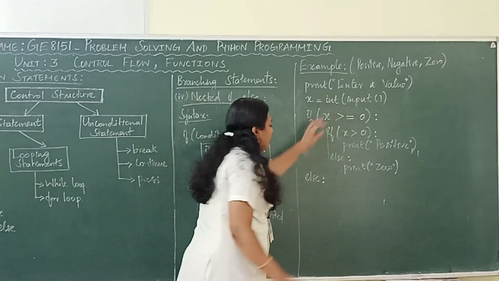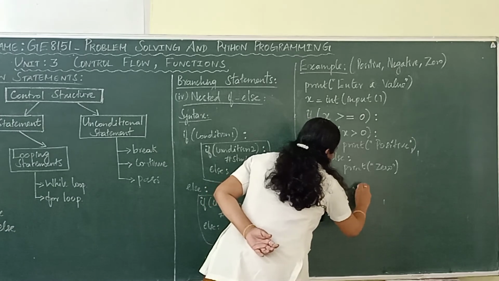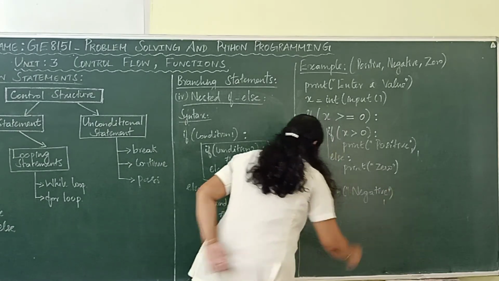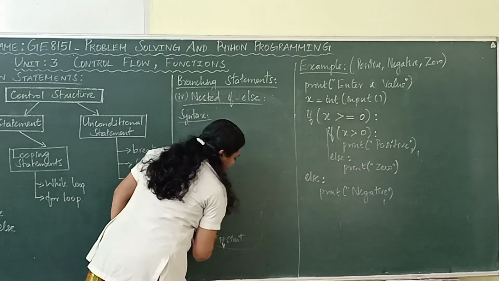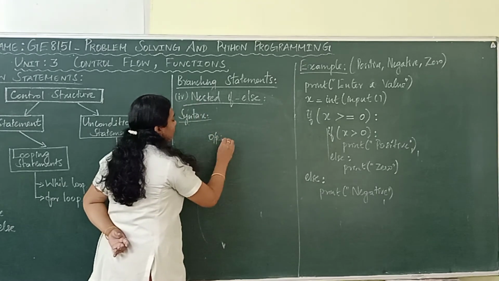Okay. So, if the given condition is false, what will be the output? The entered value is negative. Okay. So, let us check with an example. While executing this particular program, what will be the output?